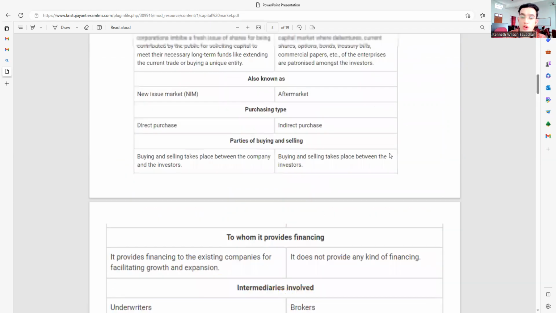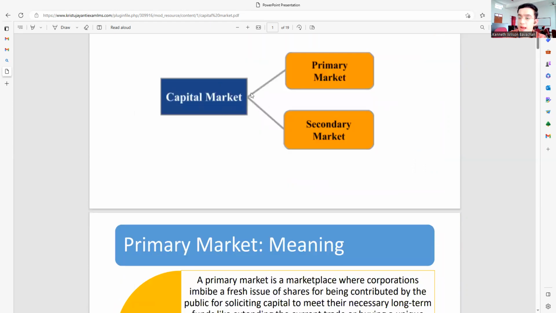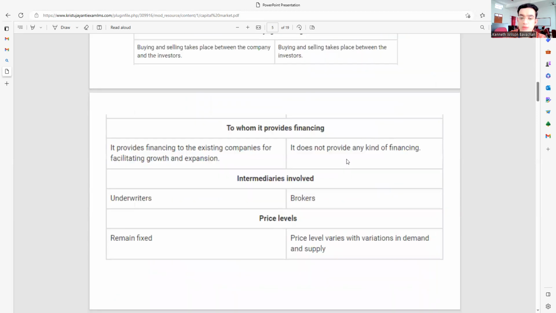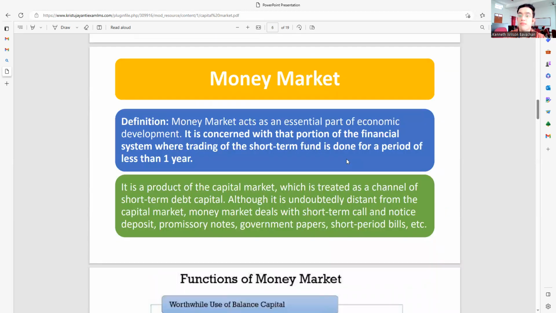With that, we wind up with the concept of capital market, and under capital market, we have learned primary market and the secondary market. Another concept which I want to discuss with you guys becomes the money market.